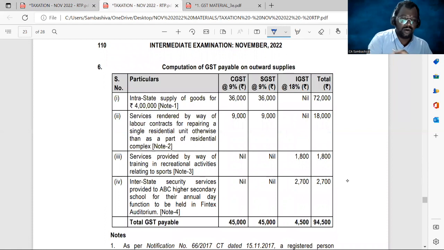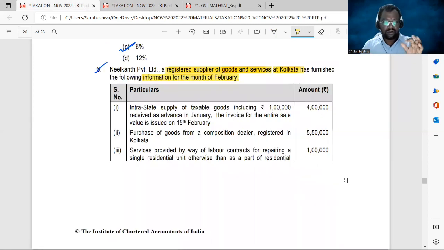So this is step number 1. Computation of GST payable on outward supplies. Let us see one by one. What are our outward supplies? Point number 1. Intrastate supply of taxable goods, including 1 lakh received as an advance in January. The invoice for the entire sale value is issued on 15th of February. Total amount of supplies 4 lakhs. This is an outward supply. We have supplied the goods in the month of February.